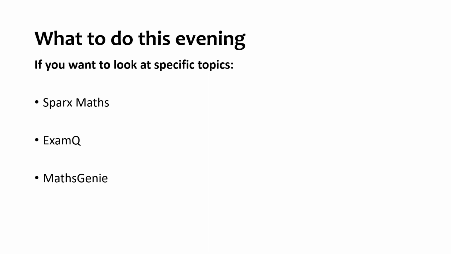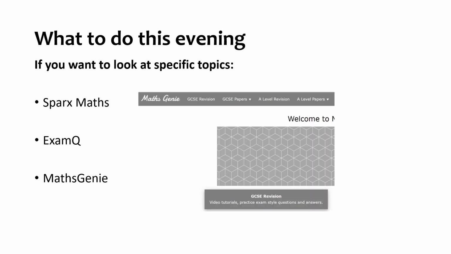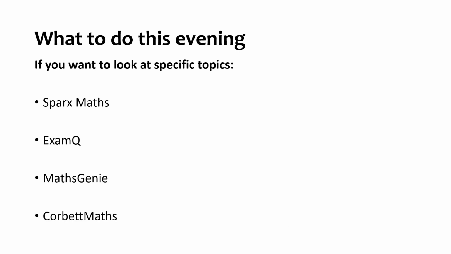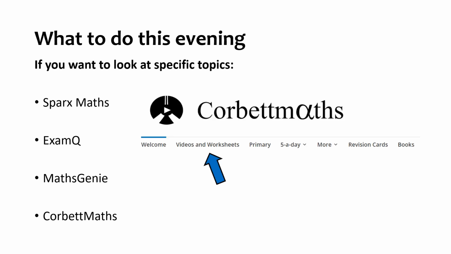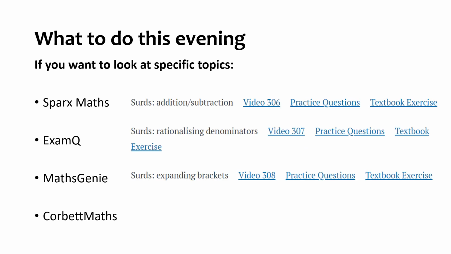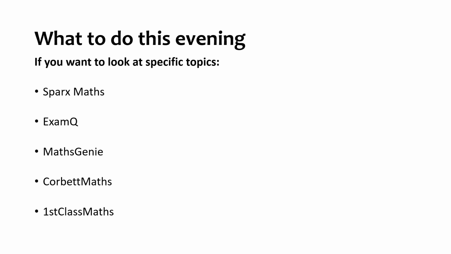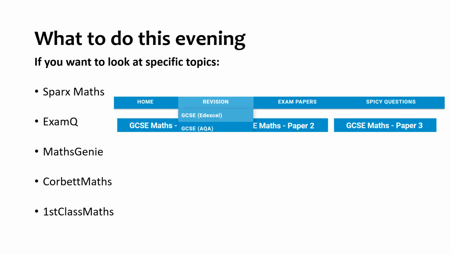Maths Genie is another really useful place. Again, go to Maths Genie and go to the GCSE revision section. This is really good to get a sample of different exam questions, to get 5, 6, 7, 8 questions that have solutions as well for you to practice, as well as Corbett. Corbett, more for just pure repetition of the same skill, but again, there's plenty on Corbett under videos and worksheets for you to try. So there are all the places we can go to find those specific topics we might want to revise.